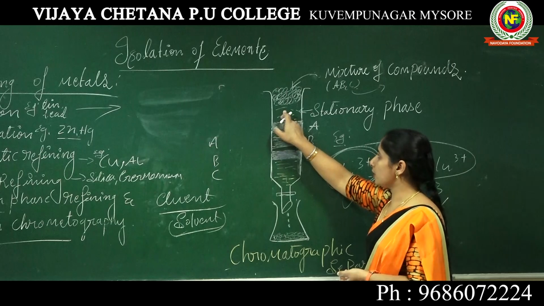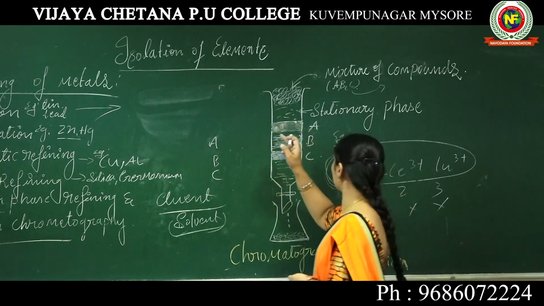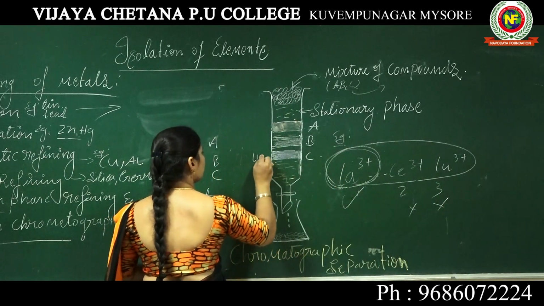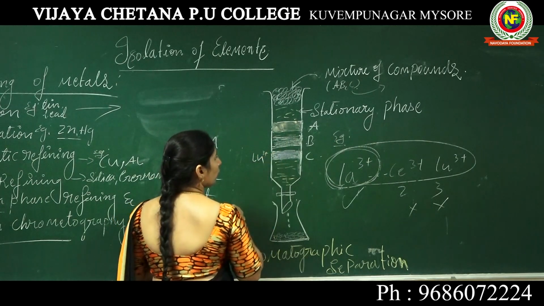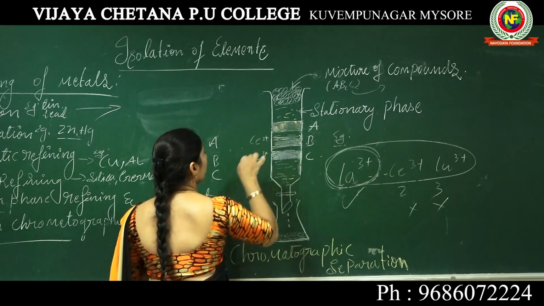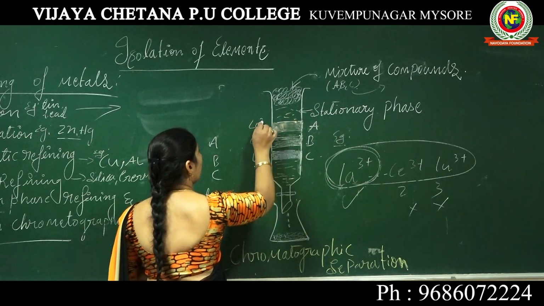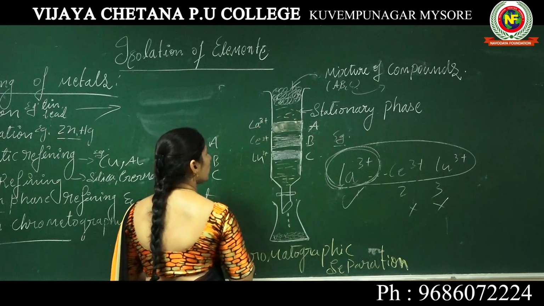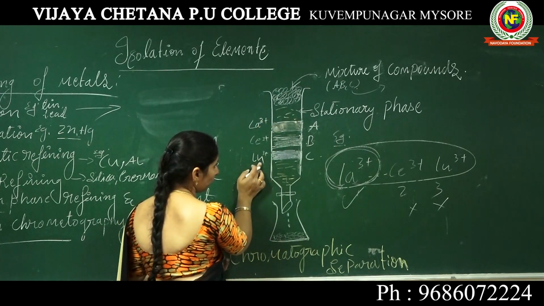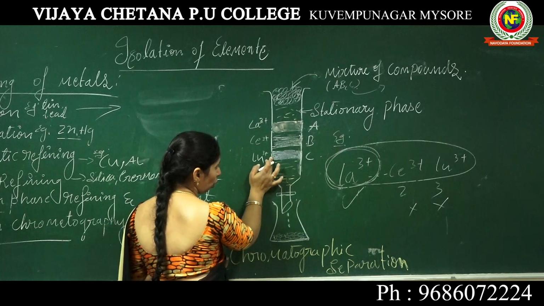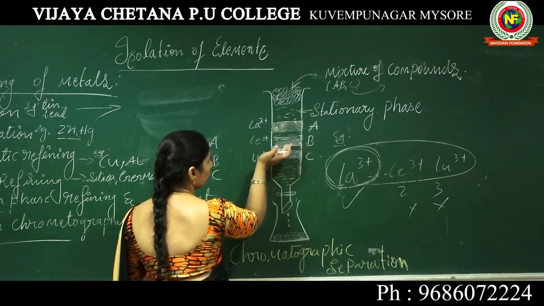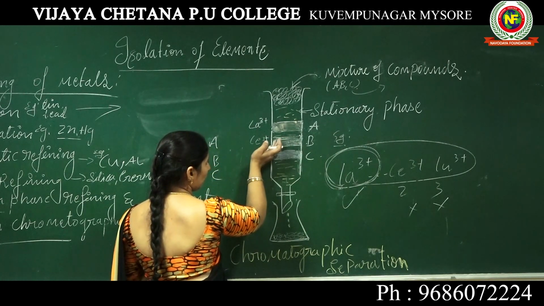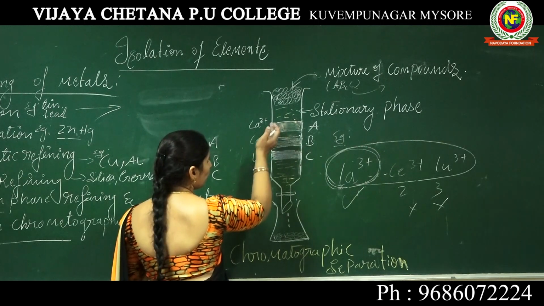When I introduce this, the lutetium comes out the least, at the bottom, then the cerium, and the lanthanum at the last. The lutetium will be adsorbed first at the adsorption column, the cerium will be adsorbed above the lutetium, and the lanthanum will be adsorbed above the cerium.